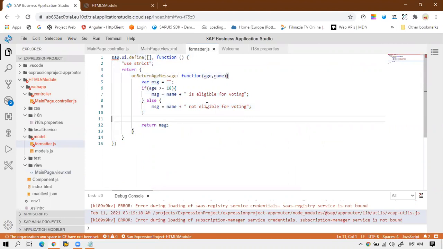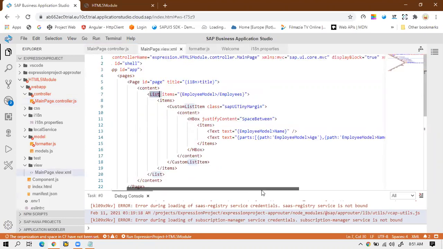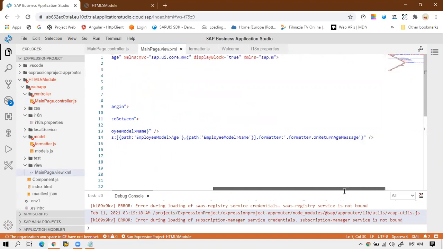Once the formatter definition is done, make sure that the formatter path is defined inside this controller.js file. Okay, and make sure to initialize that formatter, the parameter value inside the local property of formatter, so that using this local property formatter, you can call that formatter in the view file wherever you want. Okay, so for calling also, make sure to follow this syntax.